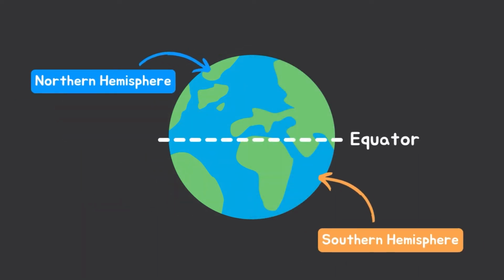There is a group of areas that receive sunlight all year round, which allows them to have warmer temperatures compared to other areas. We call this group of areas the equator.